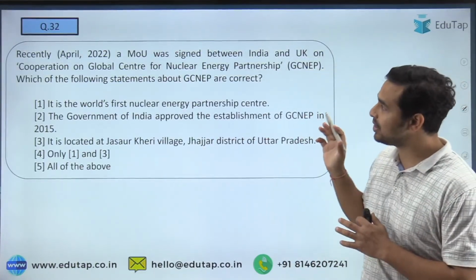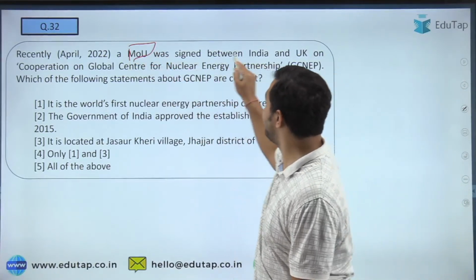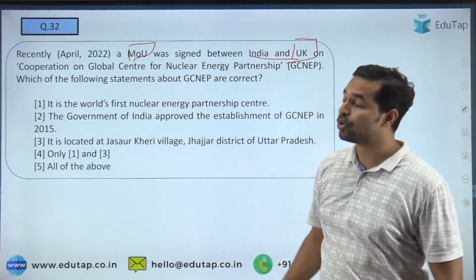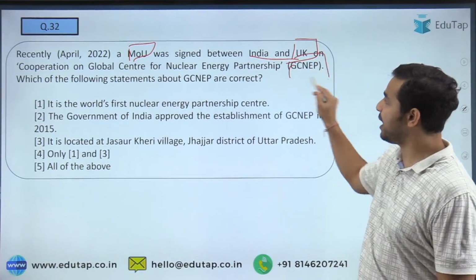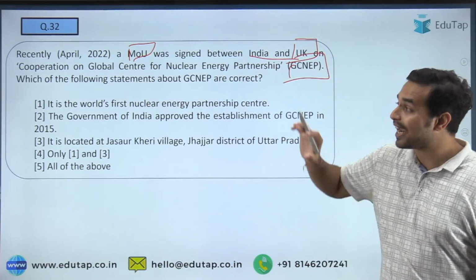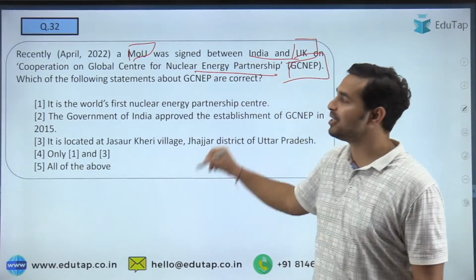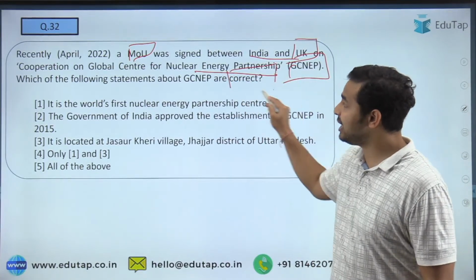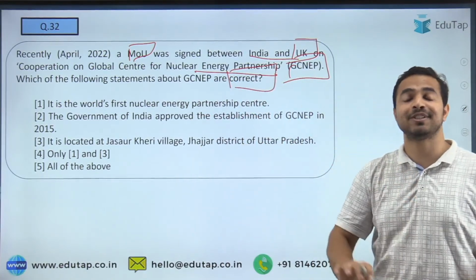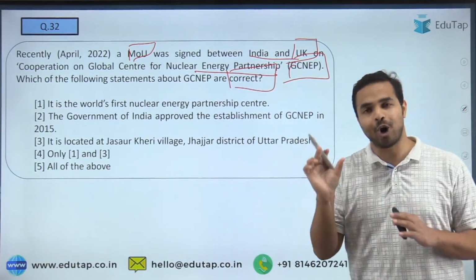So the next question is, recently an MOU was signed between India and UK. तो यहाँ पर जो क्वेश्चन है गाइस, क्वेश्चन है आपका GCNEP के ऊपर, that is the Global Centre for Nuclear Energy Partnership. And in this question you are just required to identify कि GCNEP के ऊपर जो स्टेटमेंट्स गिवन हैं इसमें से कौन सी स्टेटमेंट करेक्ट है और कौन सी इनकरेक्ट है।